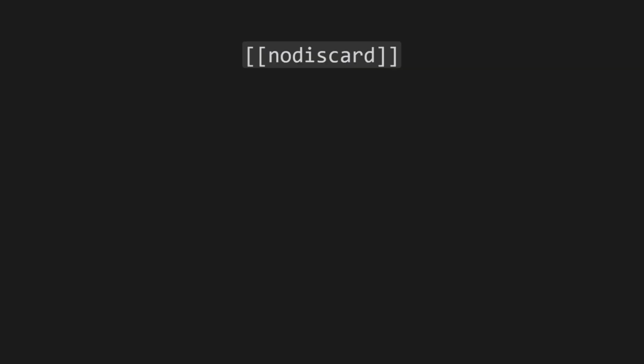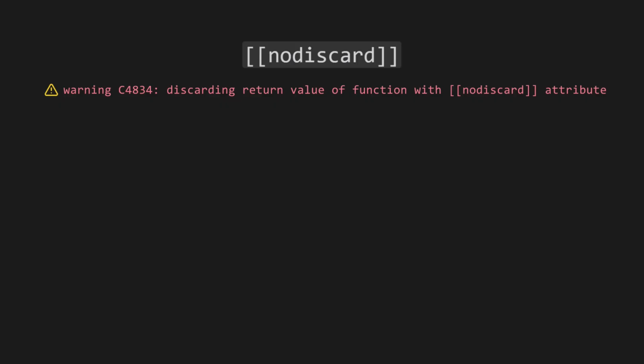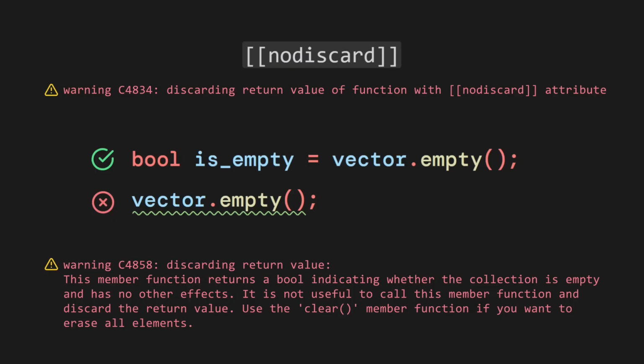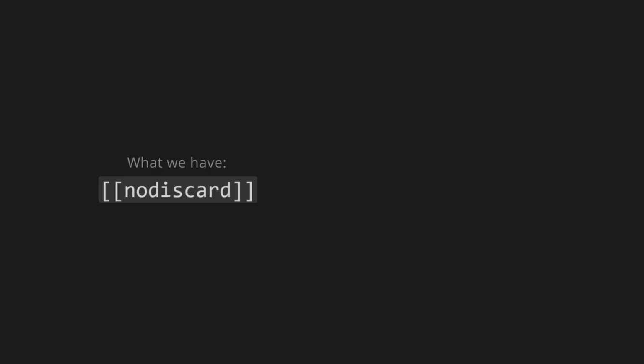The no-discard attribute helps prevent bugs by warning when function return values are ignored. For instance, the member function empty in vectors returns a Boolean value, indicating emptiness, but developers might mistake it for a clearing function and ignore its return value. No-discard issues a compiler warning for them to acknowledge the return value. It's a great feature, but it should be the default behavior for every function that returns a value, and there should be a discardable attribute instead, for the odd case where you don't want this behavior.